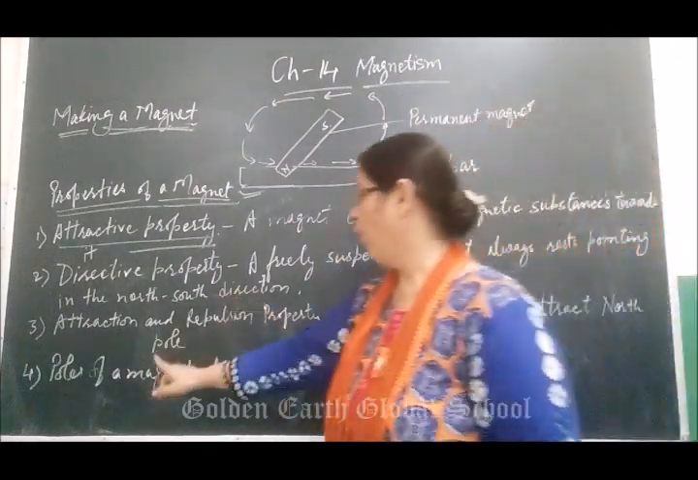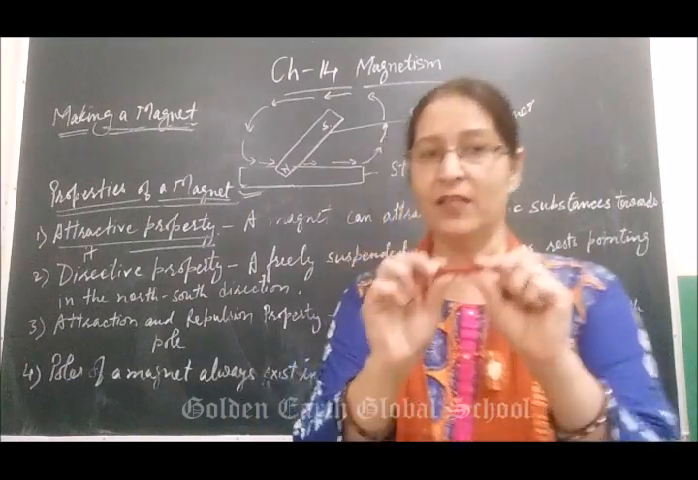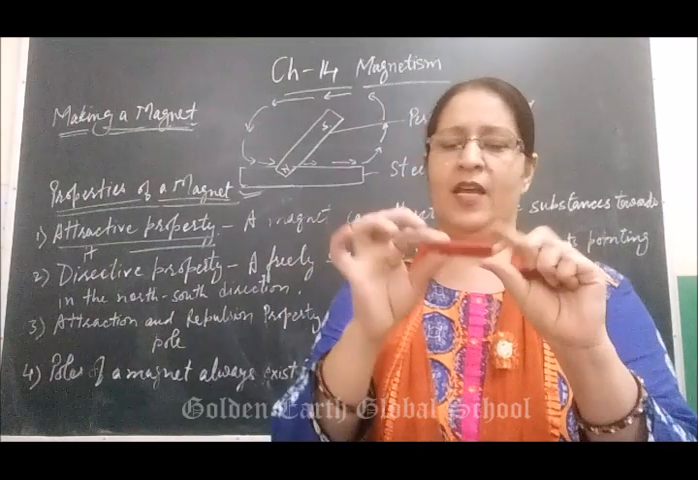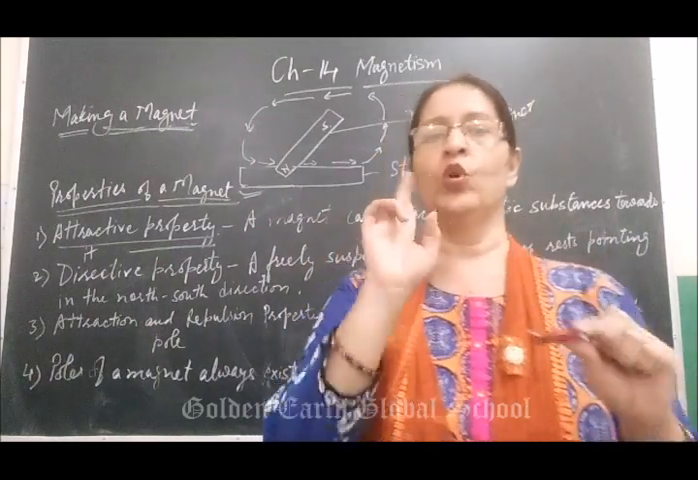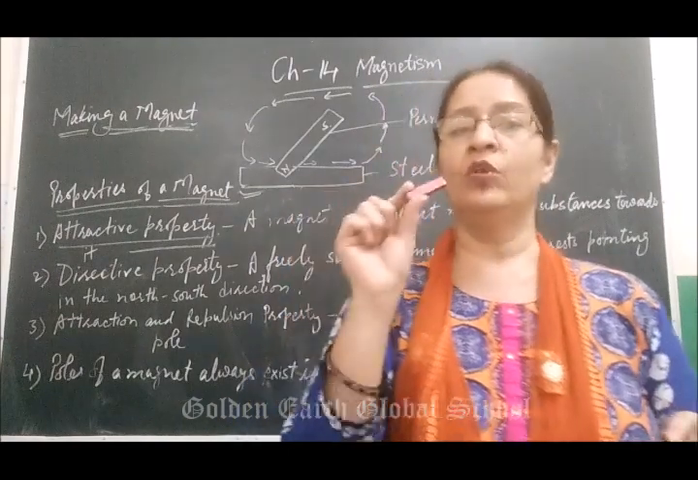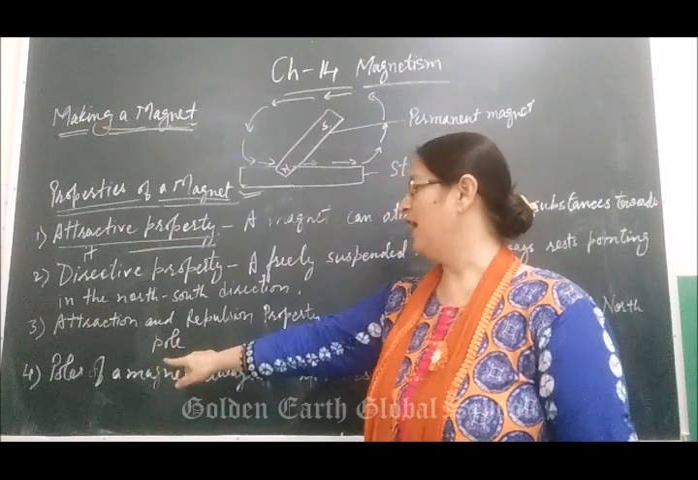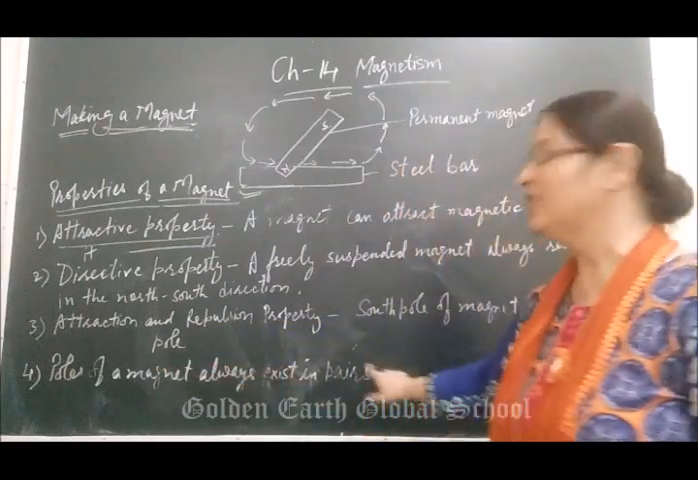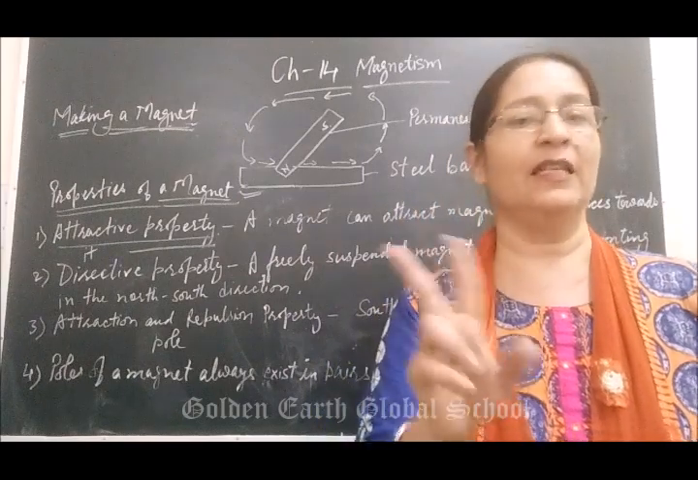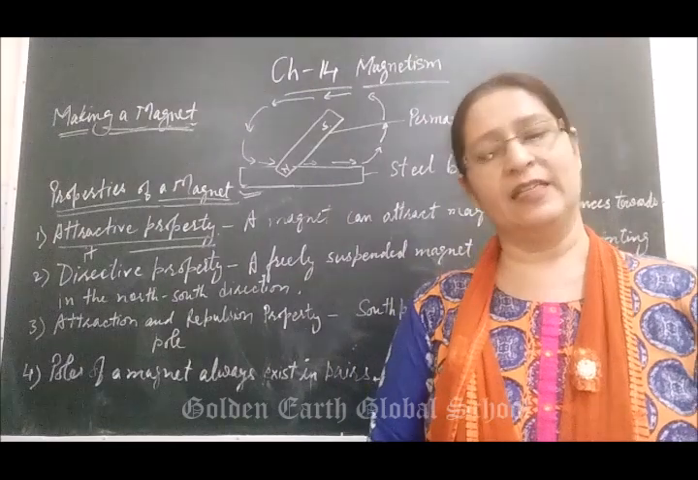The last property is that the poles of a magnet always exist in pair. If I break this magnet into two pieces or more than two pieces, then it will always show north and south pole. Means a magnet always has two poles, north pole and south pole. That's why it is called that the poles of a magnet always exist in a pair. Single north or south will not exist.